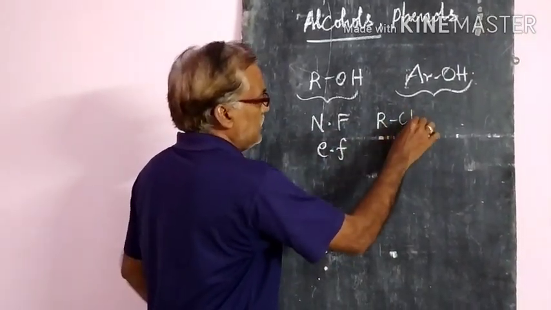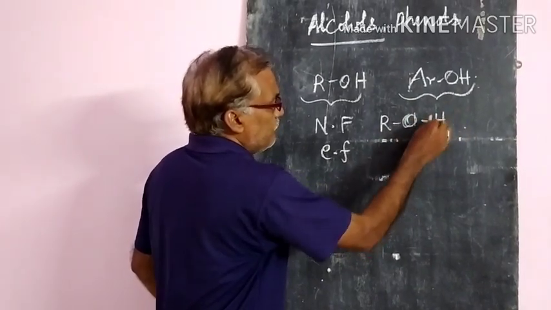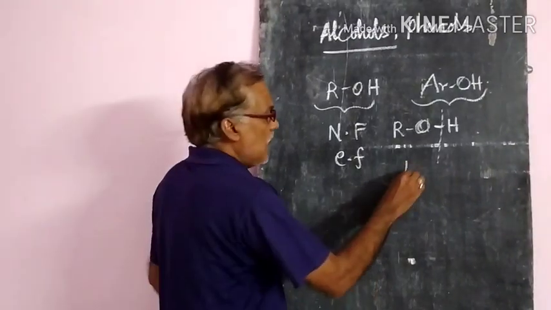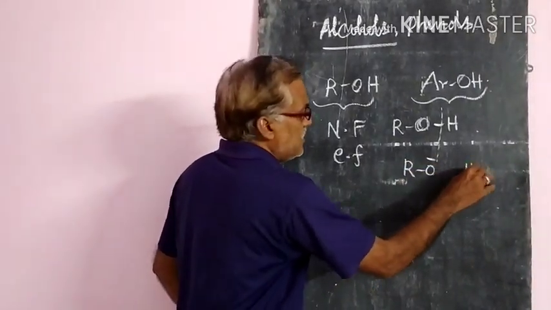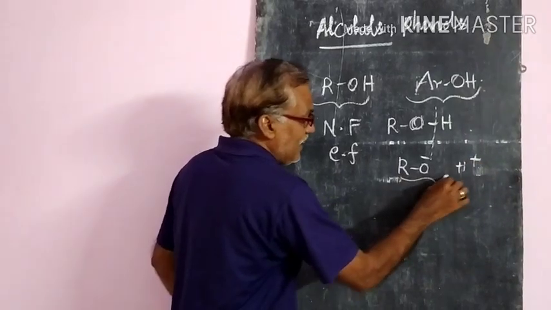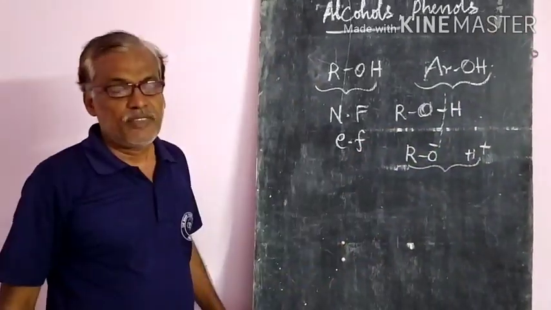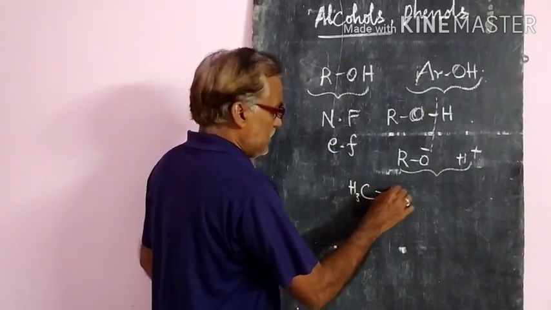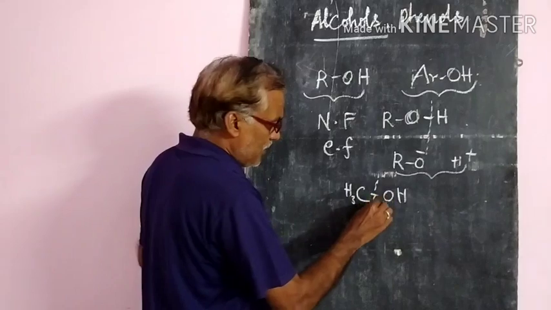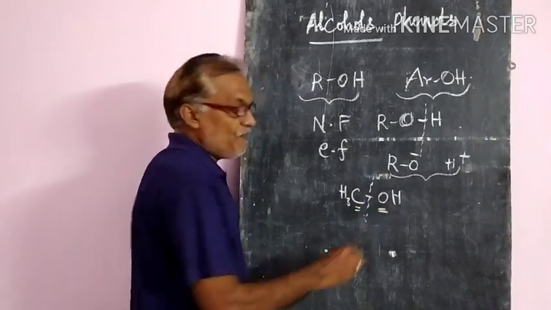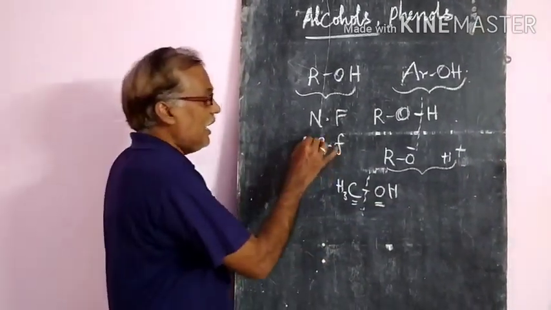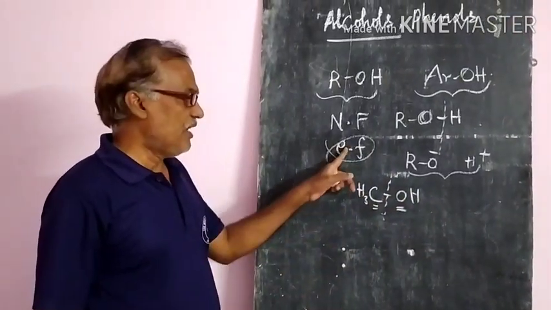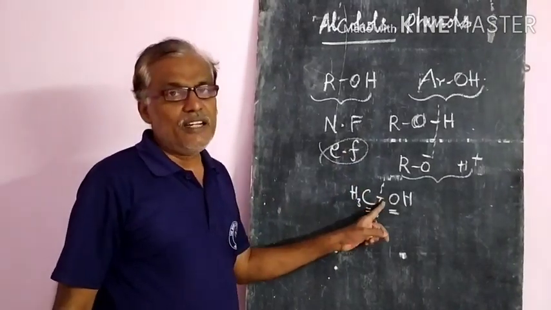Suppose in ROH, RO and H, if the bond is broken between the oxygen and hydrogen, that gives RO minus and H plus, so they are acting like nucleophiles. If in CH3OH the bond is broken between the carbon and oxygen, they will act as electrophiles, that means protonated alcohols.